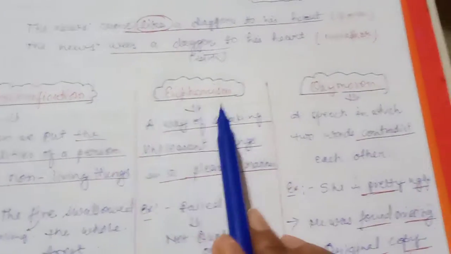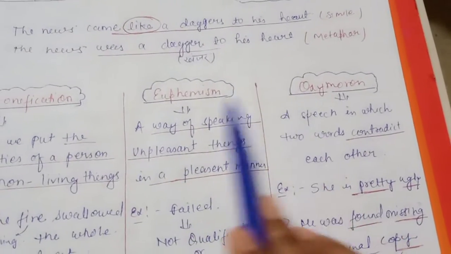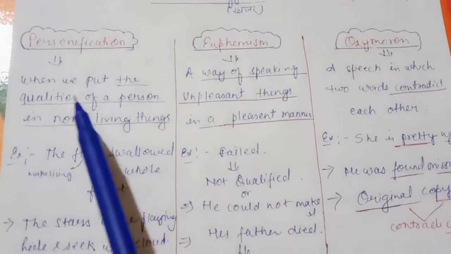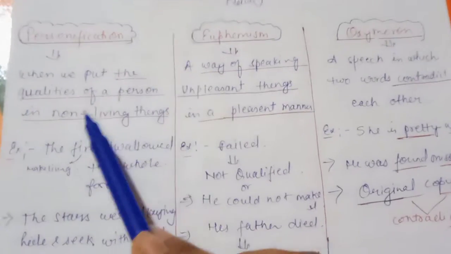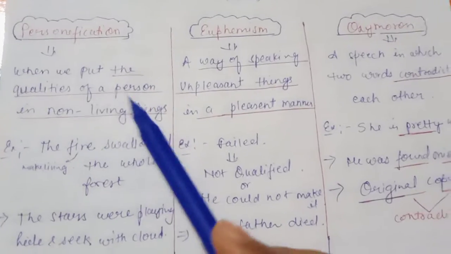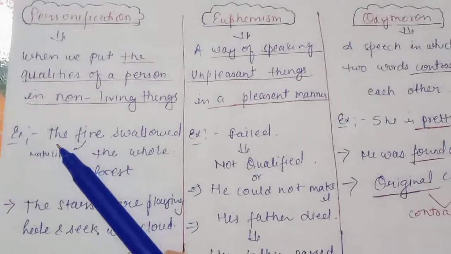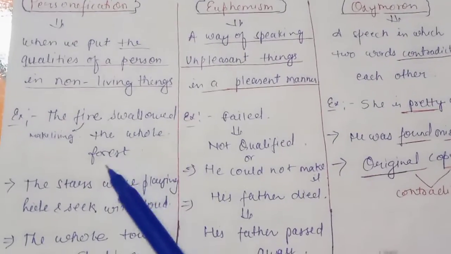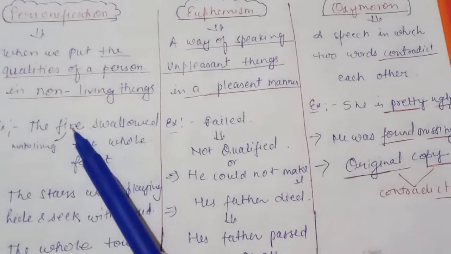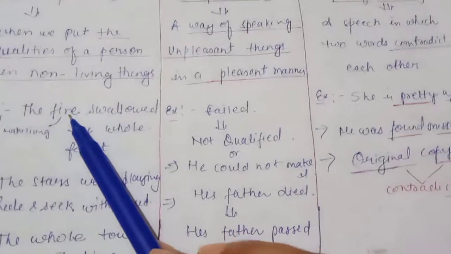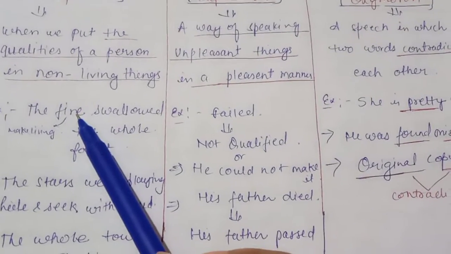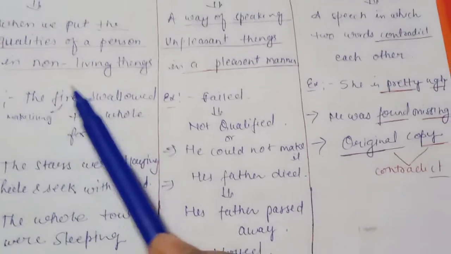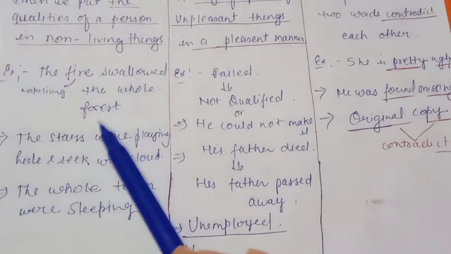And then personification, euphemism and oxymoron. In personification, what you can write is: when we put the qualities of a person in non-living things. For example, the fire swallowed the whole forest, meaning fire is being made into a living thing. We know that fire is non-living, but we are trying to make it a living thing and putting effort into it. So this is why the fire swallowed the whole forest.